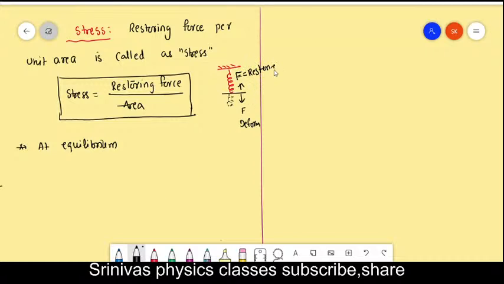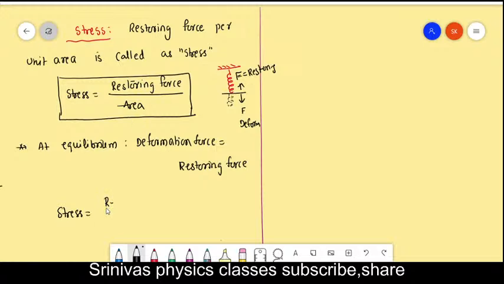That is called the restoring force. At equilibrium it is not going down and not going up, which means the deformation force is equal to the restoring force. Now we can write the mathematical formula for the stress like this also: the restoring force by area.